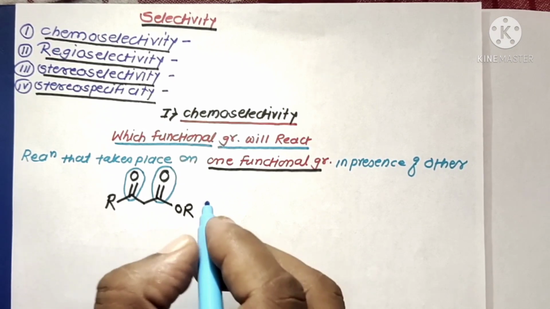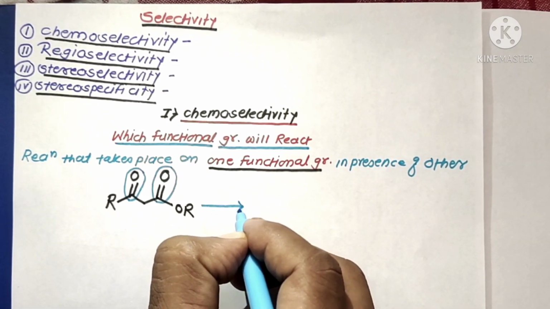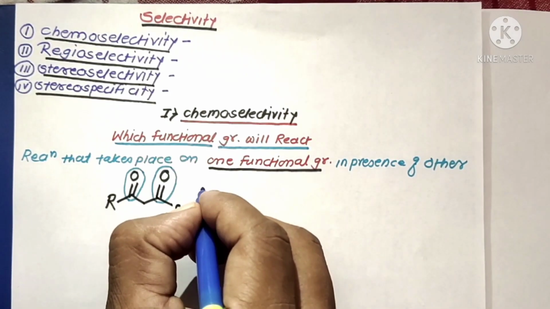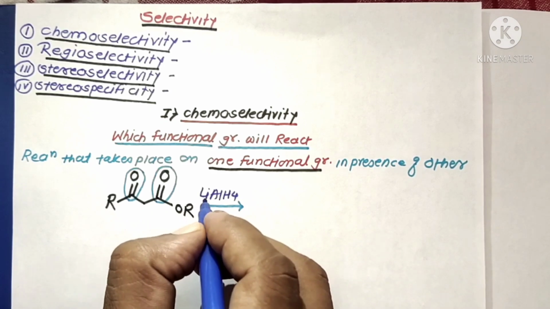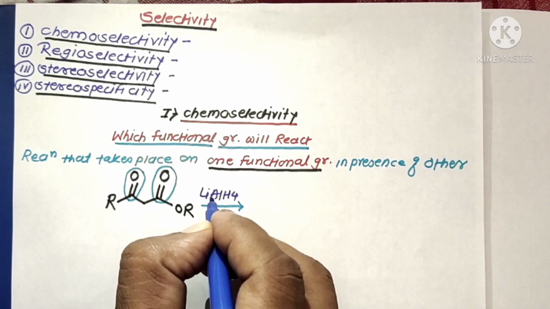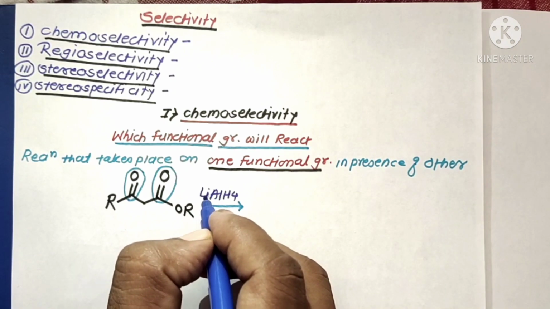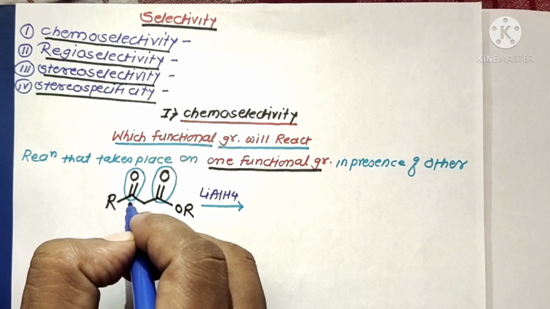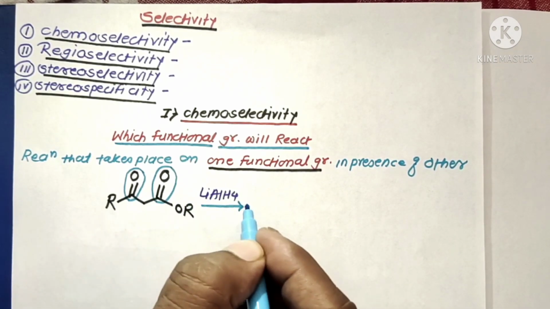Suppose this molecule is reacted in the presence of a reducing reagent like LiAlH4. We know that LiAlH4 is a hydride transfer reducing reagent, and it reduces all the polar functional groups of the substrate molecule. This LiAlH4 reacts with both groups to form the product molecule.